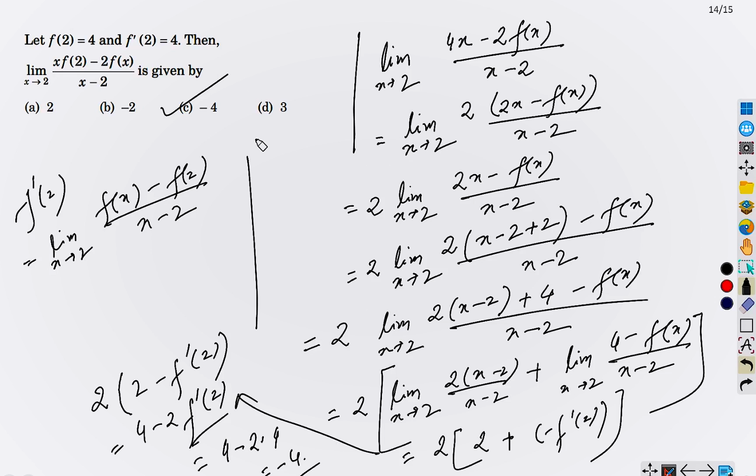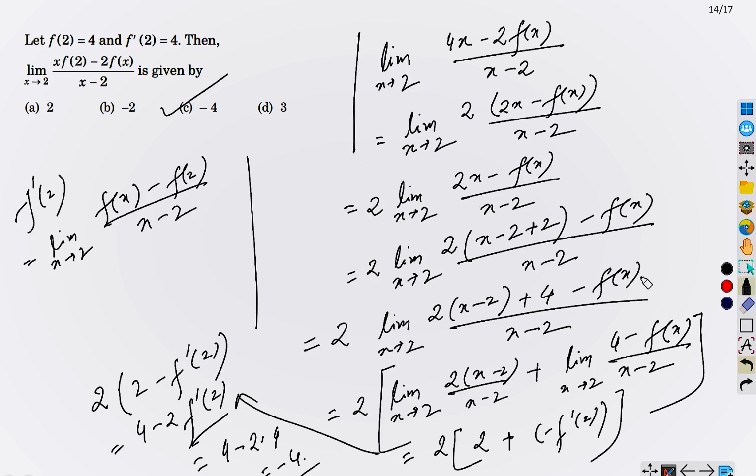Okay. I hope you have understood this, right? The only trick we apply here is this one. We just expand x as x minus 2 plus 2. That's all. And after that, we just do some simple calculation. There is nothing. It is simple. You can try this. It's a simple trick. Even a class 5 student can do this. It is nothing difficult.